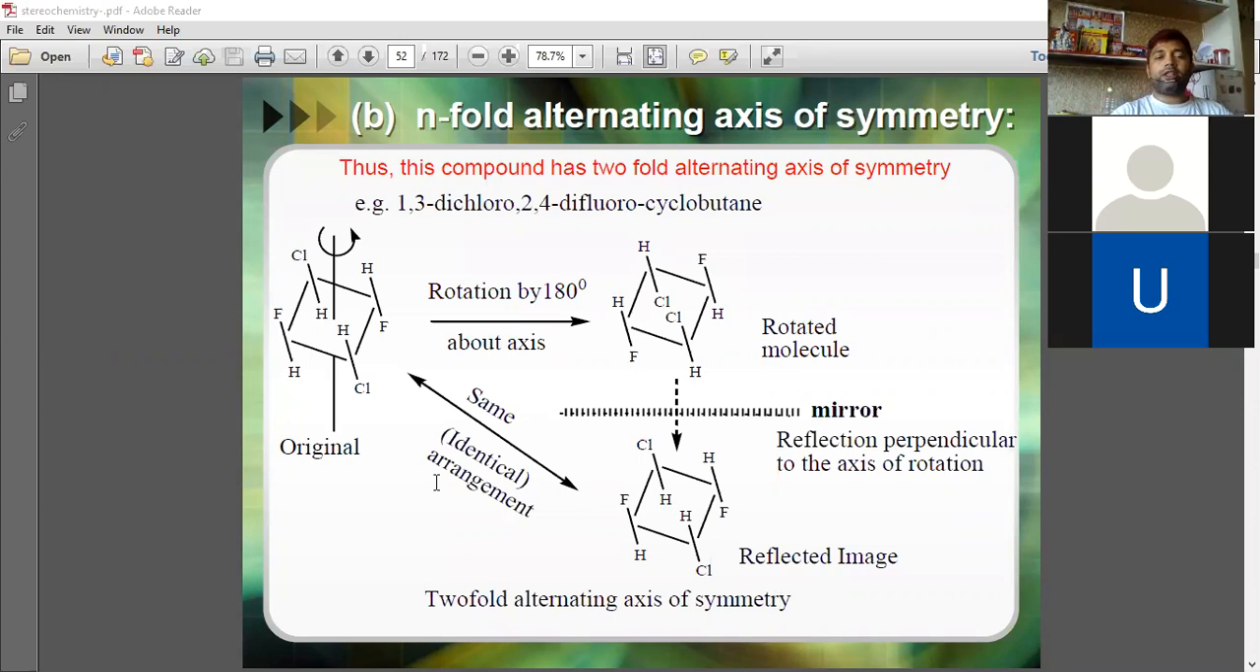Okay, we have completed these two topics, optical activity and elements of symmetry. Do you have any question? Hello?